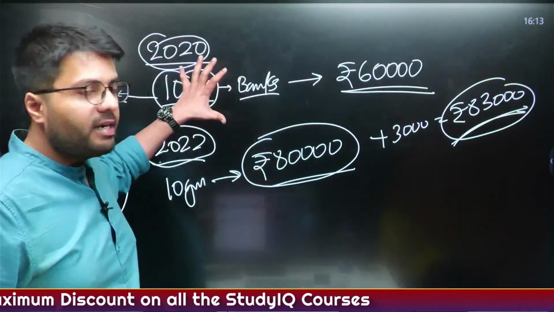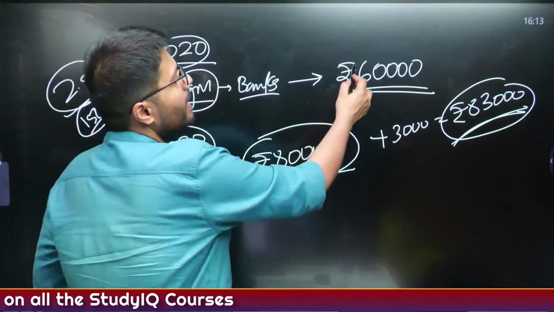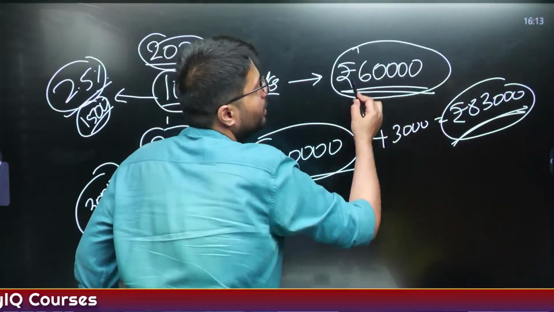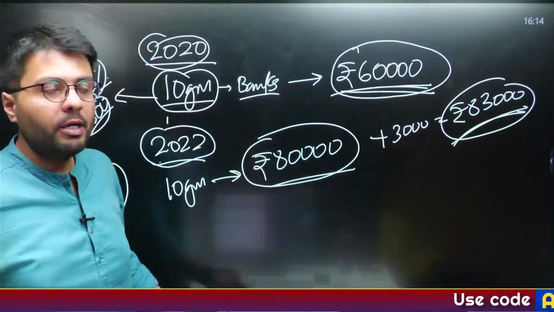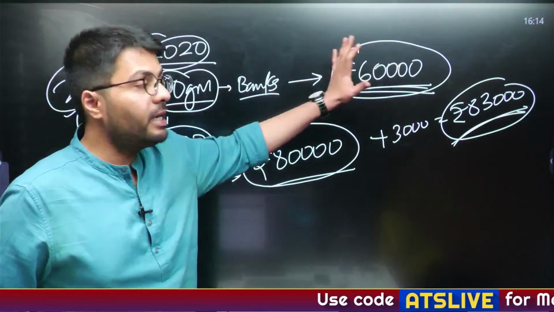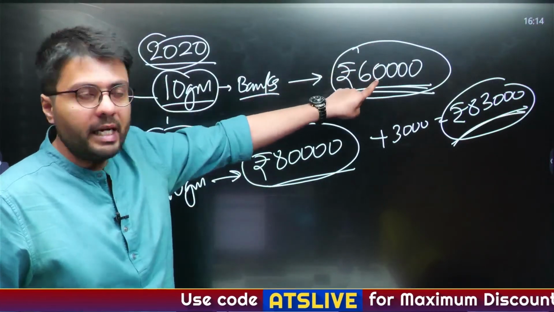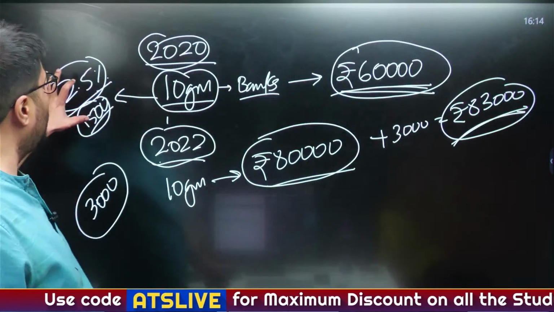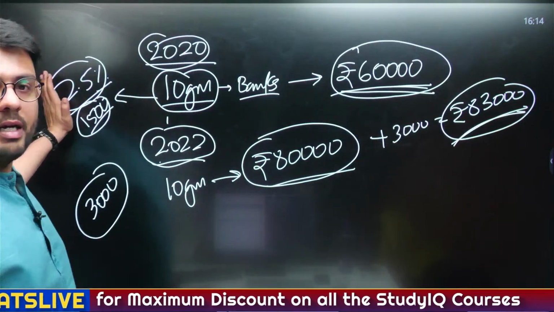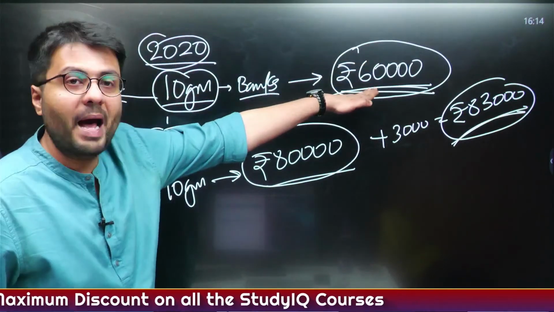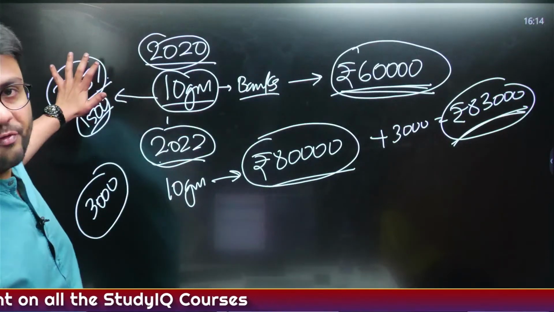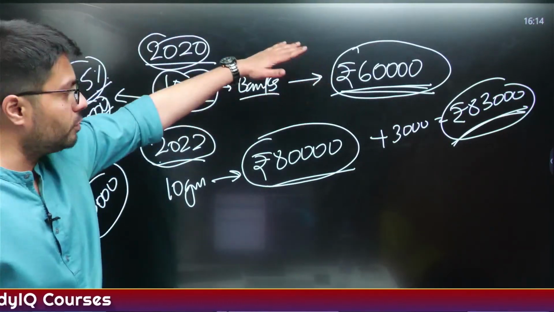That is the interest which you are liable to get on the deposit amount, that is for the 10 grams of gold that you have deposited. You had deposited at that time, when the value of gold for 10 grams was 60,000 rupees. So you'll be liable to get interest for the gold that you had deposited back then. So this is 2.5% interest on 60,000 rupees.